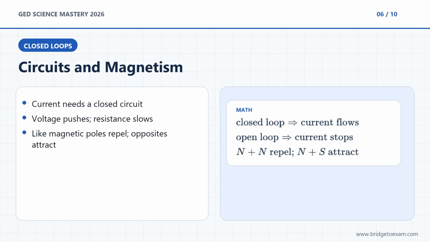Electricity is the flow of charge through a circuit. Current flows only when the circuit is a closed loop. Break the loop, and the current stops. Voltage is the push that drives current, and resistance is the opposition that slows it down. Metals are usually conductors, while rubber and plastic are insulators. Magnetism connects to electricity because moving electric charges create magnetic fields. Like magnetic poles repel, opposite poles attract.